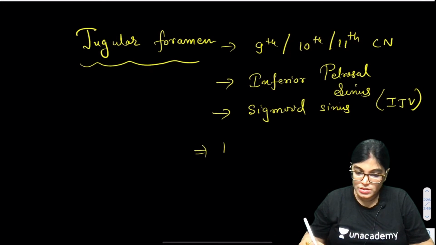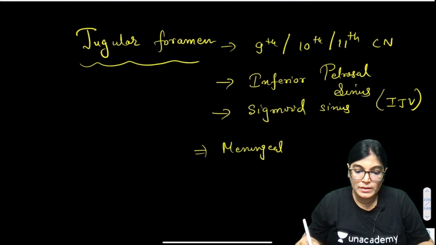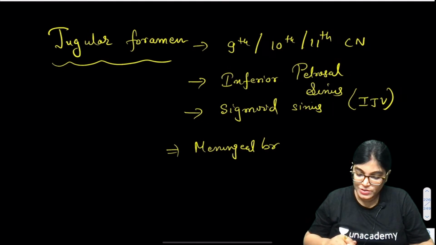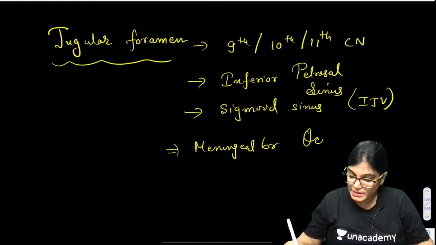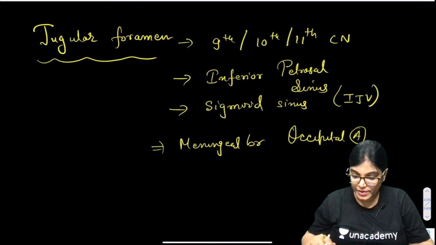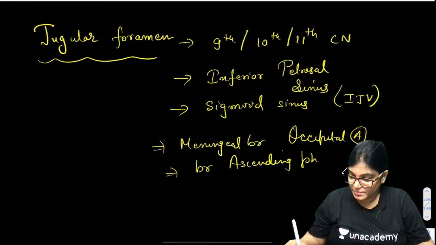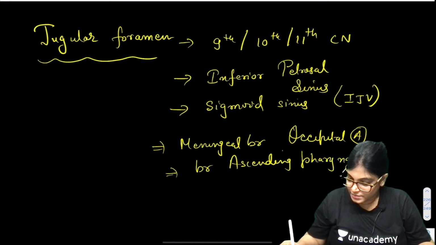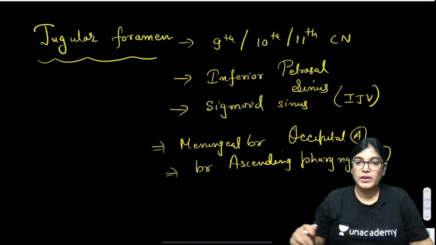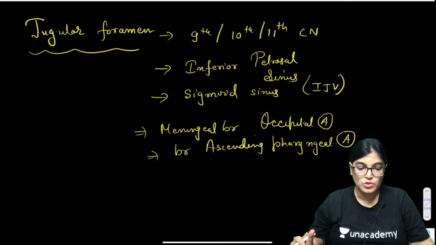Also traversing is the meningeal branch of occipital artery, and also a branch from the ascending pharyngeal artery. Okay, so done. I have written this detail. These are the structures traversing through jugular foramen.